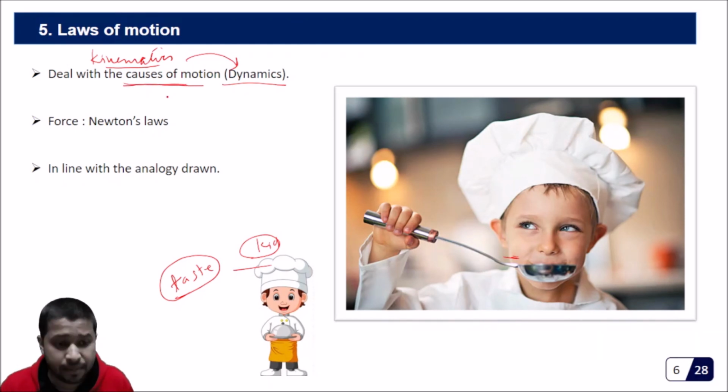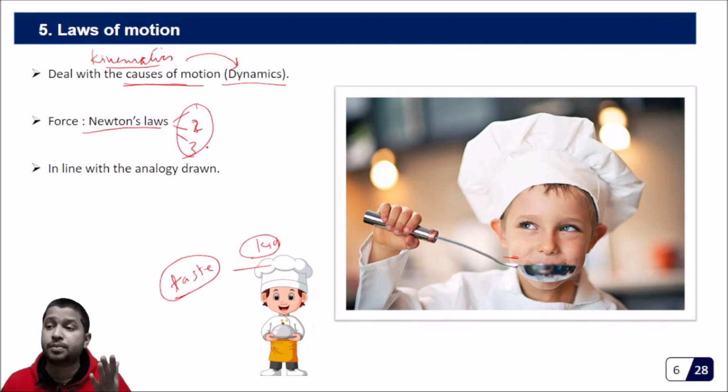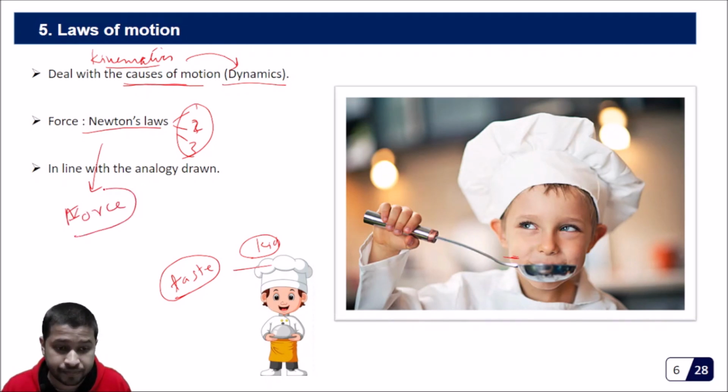And to help us with this, we have Newton's laws, the famous first law, second law, and third law, which deal with the causes of motion. And we know that the main cause of motion is what we call force. If there is no net unbalanced force acting on the body, then if your body is at rest, it will be at rest. If it's in motion, it will continue in motion, and so on. So the main cause is what we know as force.